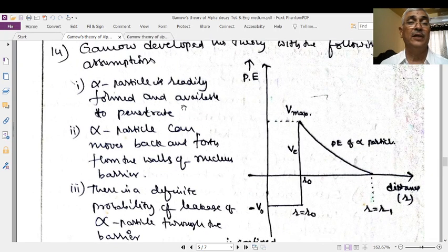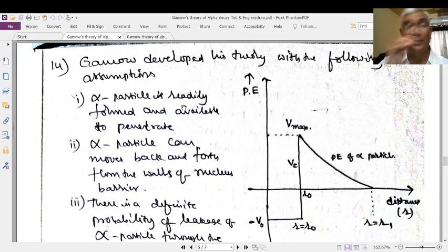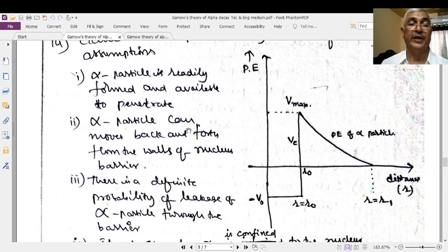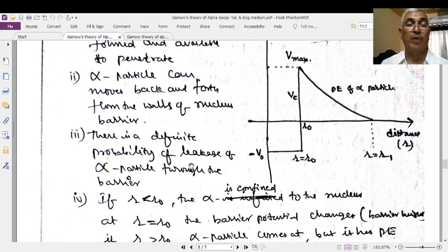In order to explain the Gamow theory, Gamow made some assumptions. What are those assumptions? The alpha particle is readily formed and available to penetrate. Before the disintegration, Gamow said the alpha particle is already formed in the nucleus and is ready to penetrate. Alpha particles move this side and that side within the nucleus and collide with the walls of the nucleus, and these collisions are perfectly elastic. There is always a definite probability of leakage of alpha particles through the barrier because of the quantum mechanical tunneling effect and the wave nature.